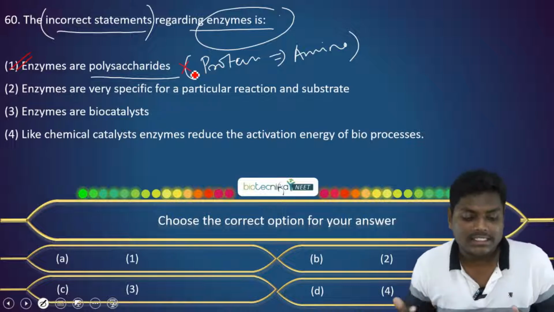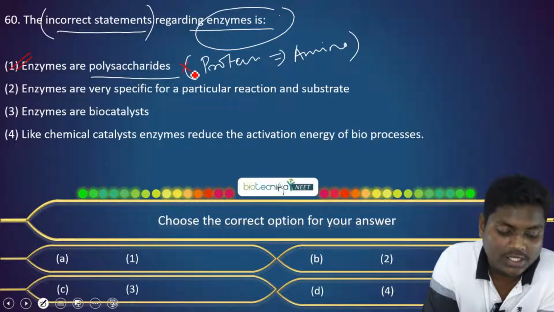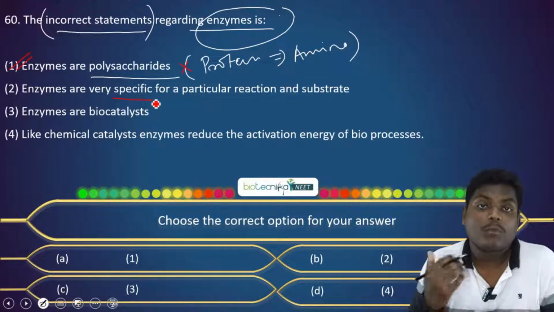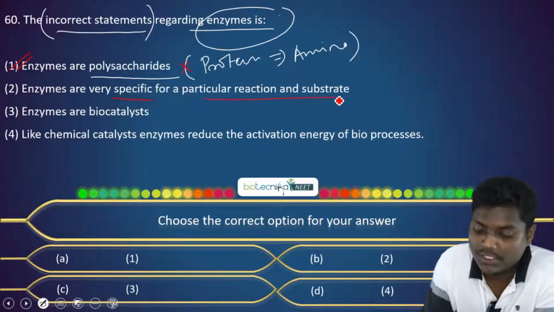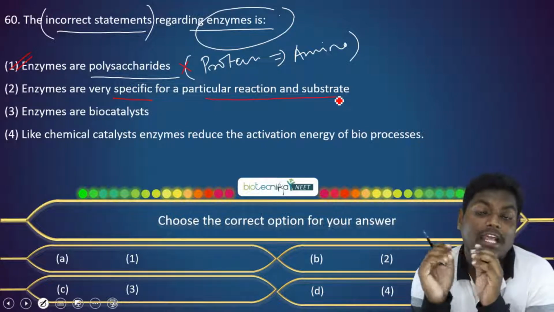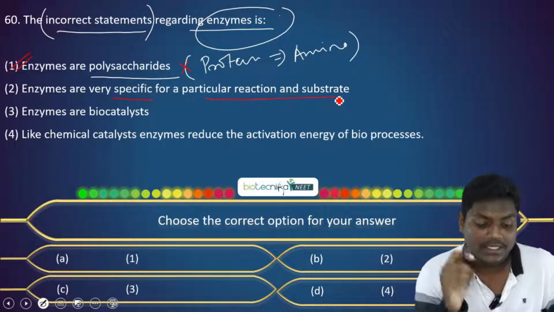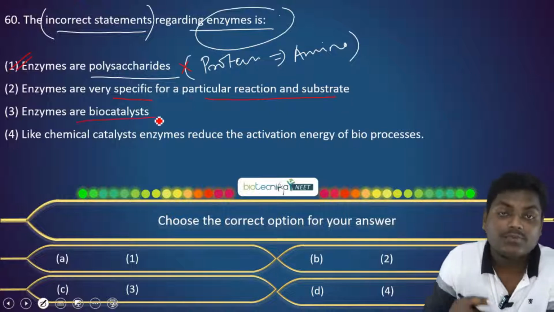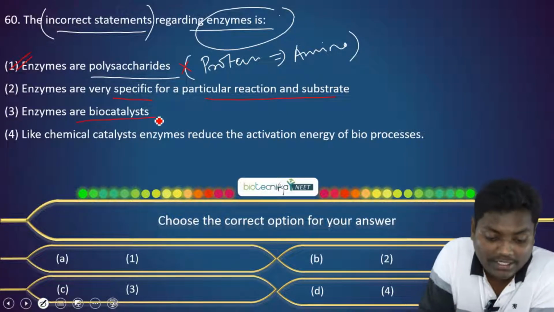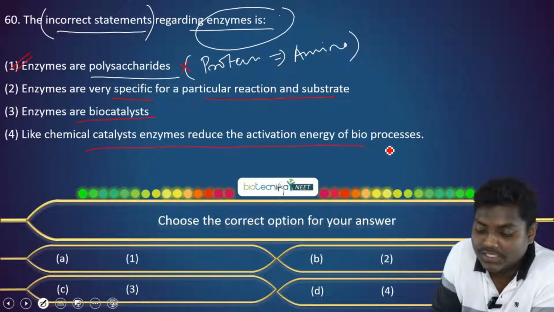Okay. Now let's understand the other options also. The next option is enzymes are very specific. Yes, they are very specific and very potent, very specific for a particular job. An enzyme which is catalyzing a reaction between A and B cannot be used for the other one. It is very specific and it is a biocatalyst. That's what it does. It's a catalyst. It catalyzes the reaction. And how does it do so? It reduces the activation energy.